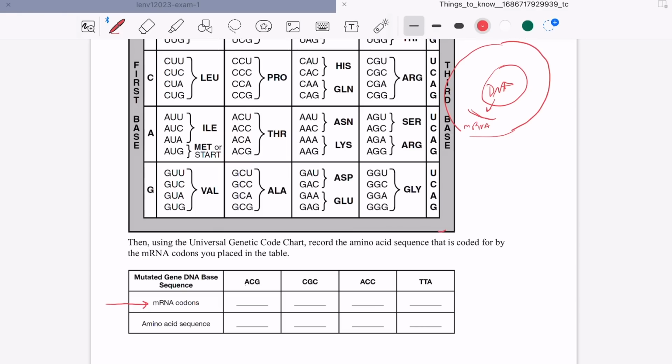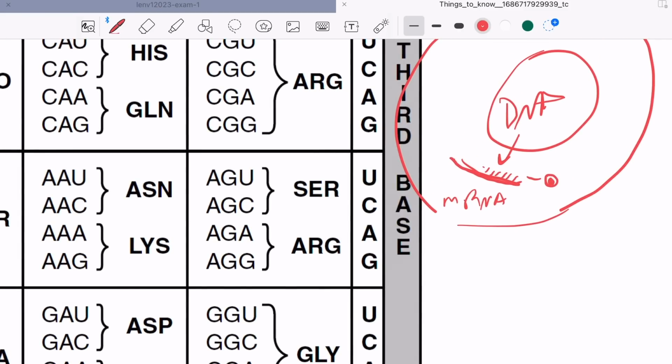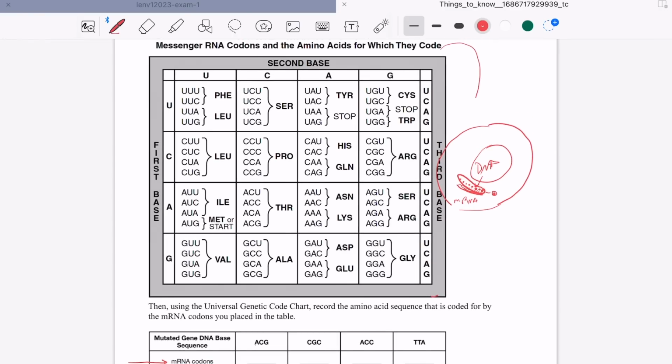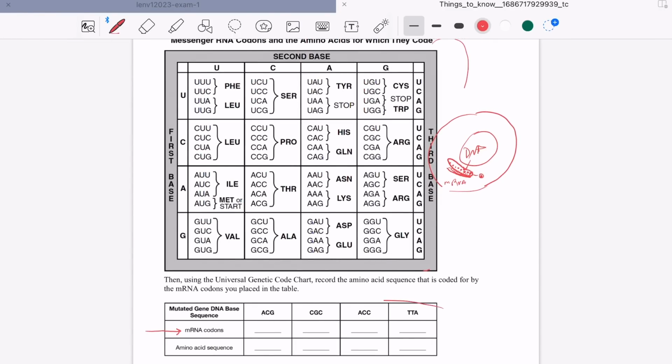Now that you have the messenger RNA, you can now make a protein. Your ribosome comes through and it starts reading the messenger RNA, and then it starts bringing in the amino acids. And then once the amino acid chain is done, then you have a protein, okay? So here, this is in the nucleus. The DNA cannot leave, so we need to make a copy of messenger RNA. There is no T in messenger RNA, okay?